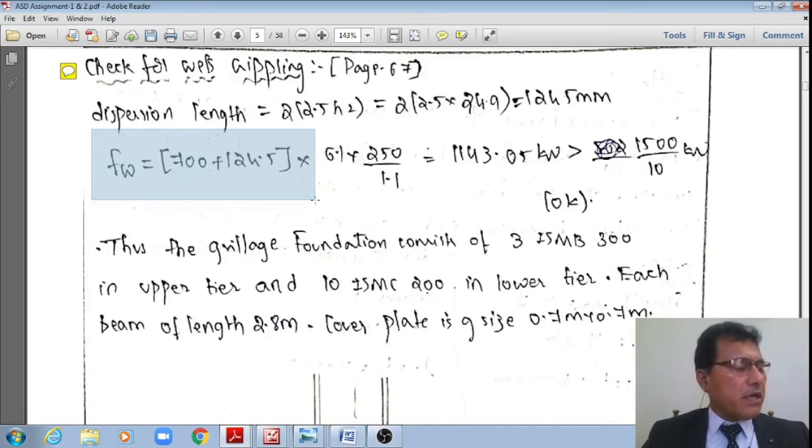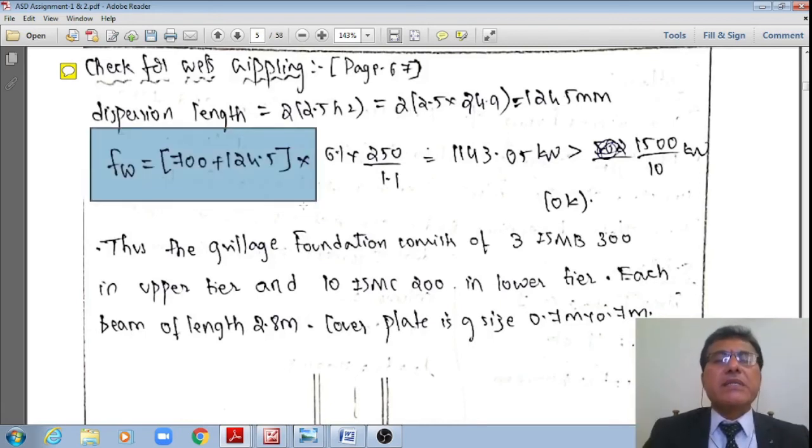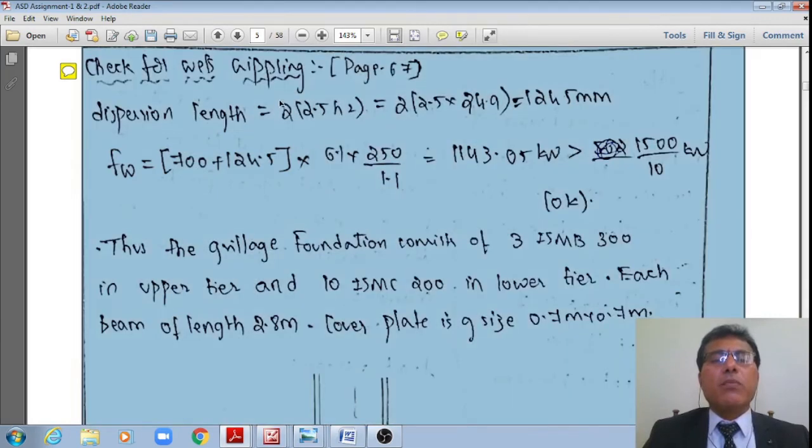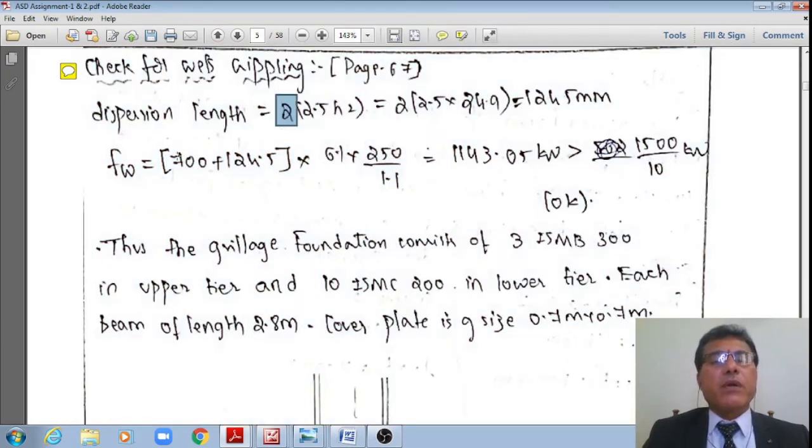because in the perpendicular direction also the width of the base plate is presumed to be 700. The load is presumed to be transferred from 700 on either side. Therefore, 700 plus 124.25 multiplied by the thickness of the web 6.1 multiplied by 250 divided by 1.1 divided by 10 to the power 3. It works out to say 1143